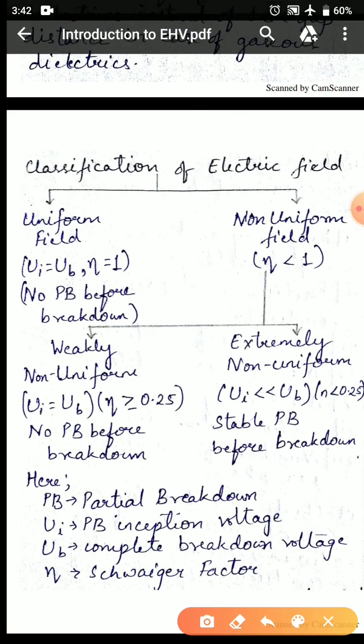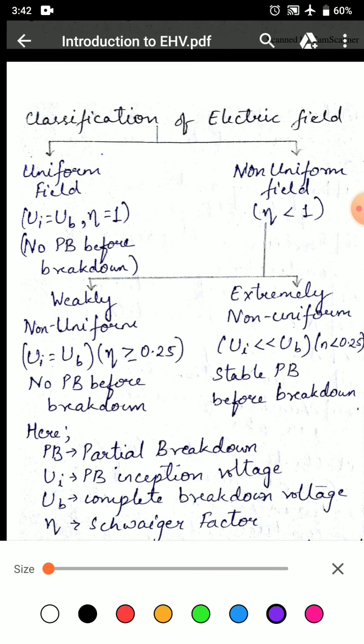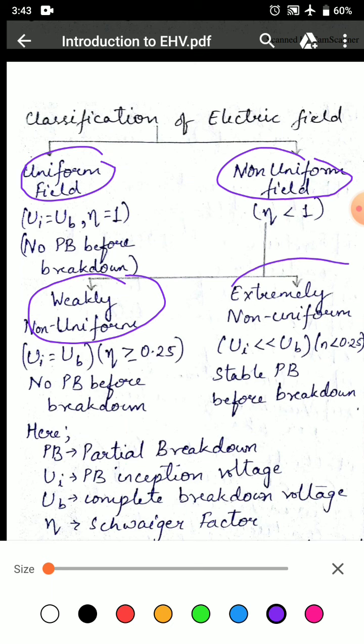Electric field can be classified into two. They are uniform field and non-uniform field. Non-uniform fields are further classified into weakly non-uniform field and extremely non-uniform field. A uniform field has U_i, that is partial breakdown inception voltage, equal to complete breakdown voltage with eta equal to 1, while non-uniform field has eta less than 1.